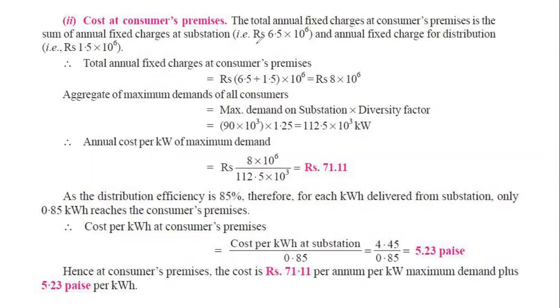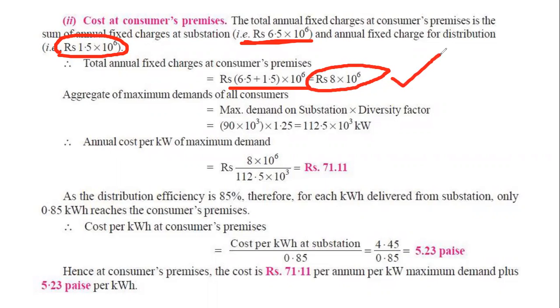Now till the substation level 6.5, that was the fixed charge. When we go to the consumer's end, the fixed charge will be added by the distribution cost. The distribution cost was 15 lakh, or 1.5 into 10 to the power 6 taka. So we need to add this distribution cost with the cost of substation. So this becomes 8 into 10 to the power 6, which is the fixed cost till the consumer's end, my students.